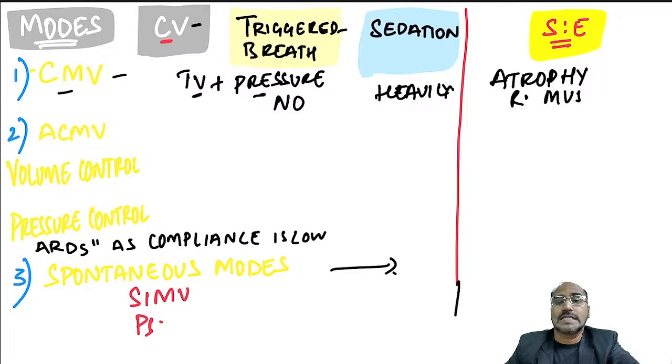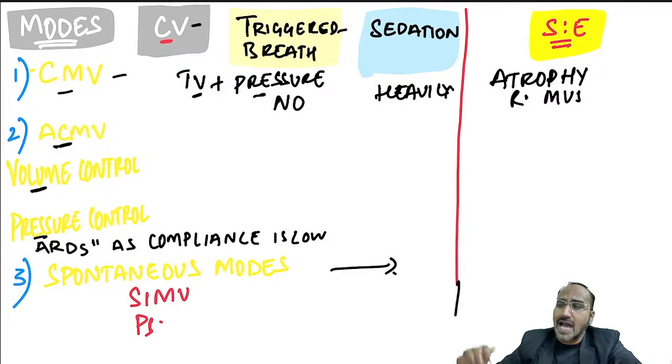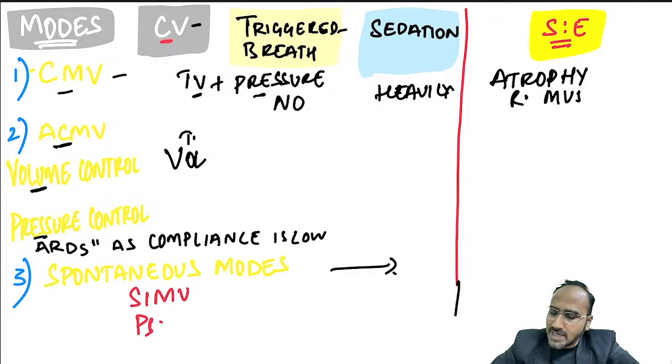Next is what, guys? If this patient is improving, I'll go for a step down mode. The step down mode is what? ACMV. In the ACMV, either you go for volume control or pressure control. The MCQ would be asking you, in volume control, what is the control variable? First of all, you need to understand volume control means what? I am setting a tidal volume. In volume control, the control variable is what, guys? It is the tidal volume.